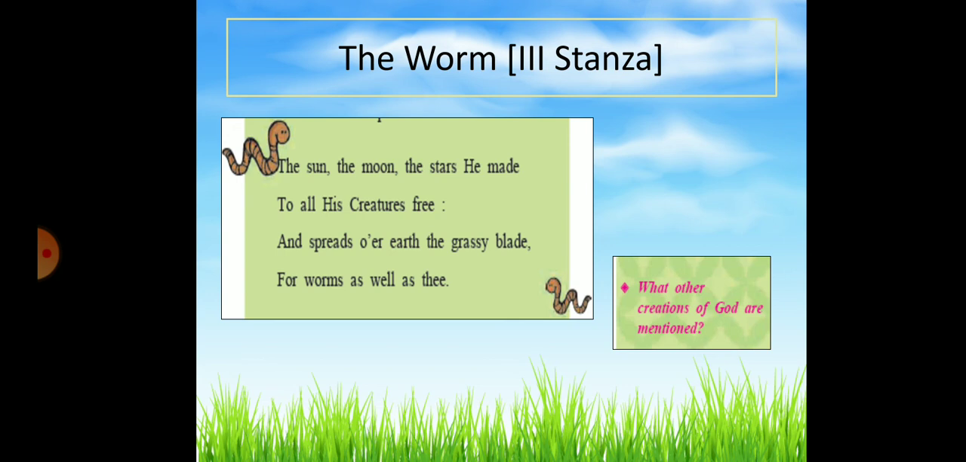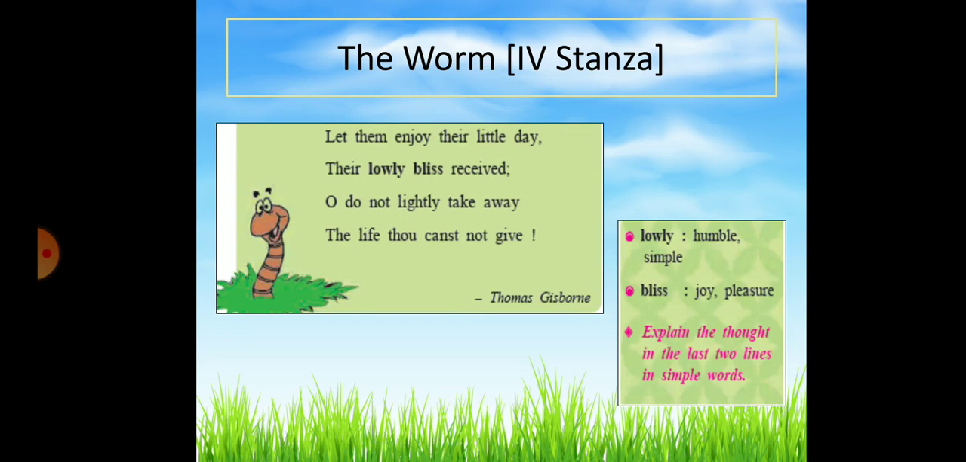Coming towards the fourth stanza. Let them enjoy their little day, their lowly bliss received. Oh, do not lightly take away the life thou canst not give. Now, children, in this stanza again, the poet addresses the unknown reader in the first line. So, it is again an example of apostrophe. Okay, so what does he suggest? He suggests that we should allow this little creature to enjoy its little day.